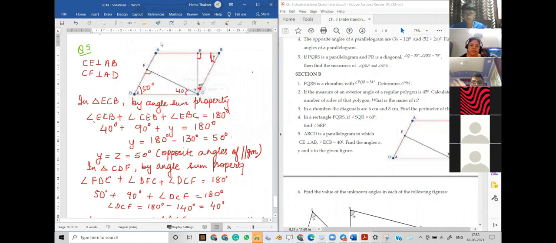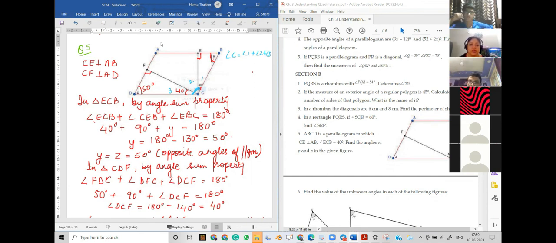This is angle C. Angle C is equal to angle 1 plus angle 2 plus angle 3, right? So we can write down here angle C is equal to angle 1 plus angle 2 plus angle 3.